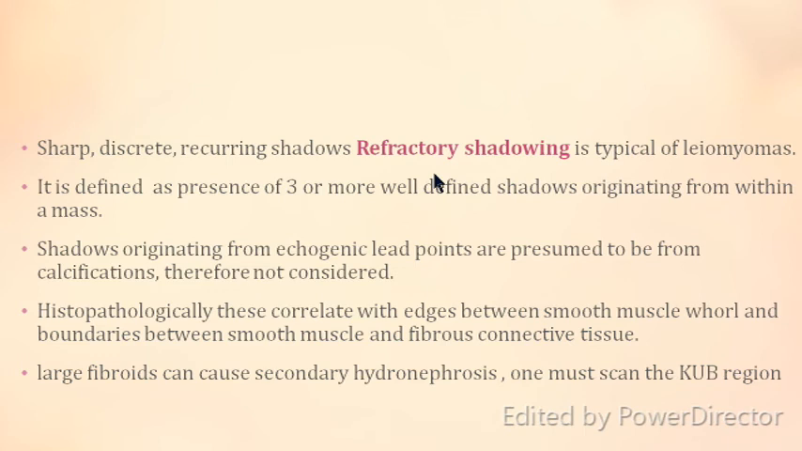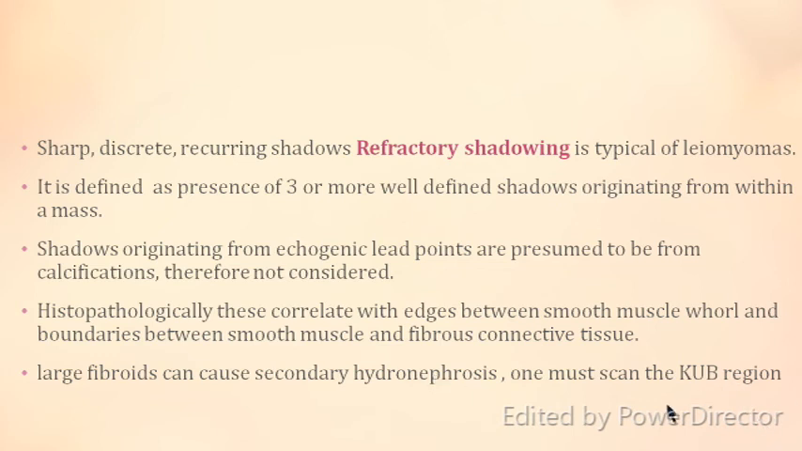Usually myomas show refractory shadowing if there is a calcification, and this is defined as the presence of 3 or more well defined shadows because of calcification. These are basically echogenic lead points which are presumed to be calcification, and therefore they are not diagnostic as such, but they are usually seen. Histopathologically, these may correlate with the edges between the smooth muscle wall and the boundaries between the smooth muscle and the fibrous connective tissue.